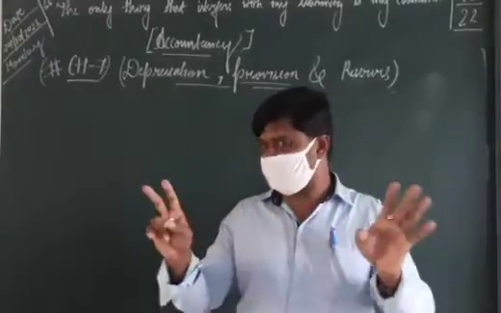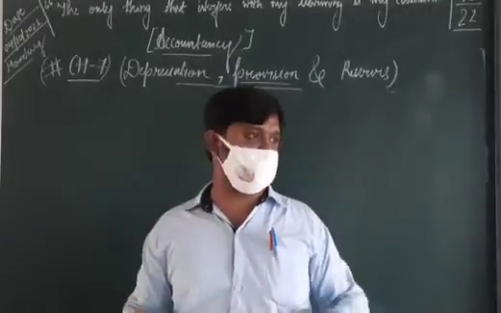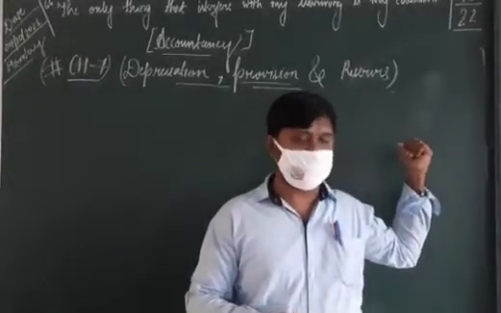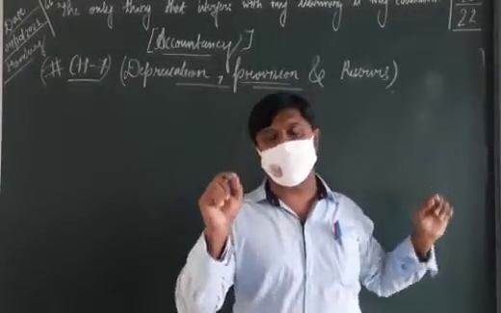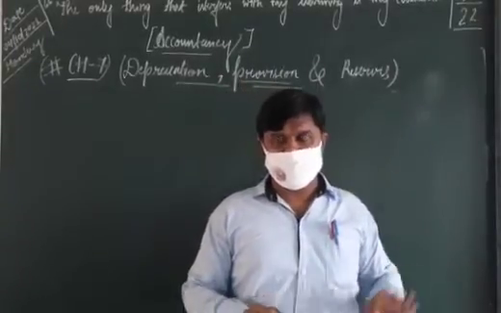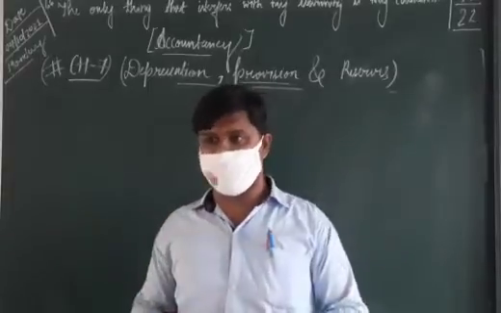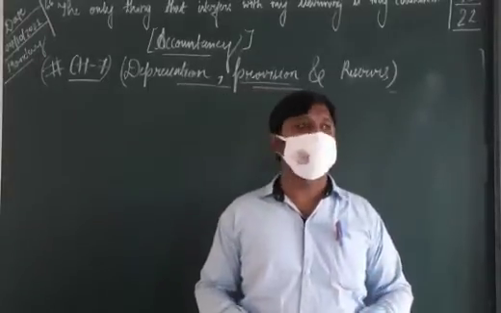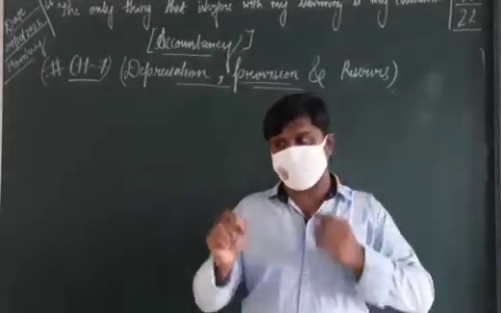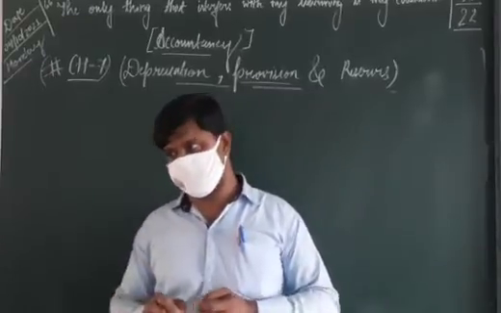If bad debts are once identified, there is no other way. We need to reduce that amount from our total sundry debtors. But if we have doubtful debts, what are we doing? We create a provision for doubtful debts, which is known as a provision for bad and doubtful debts.